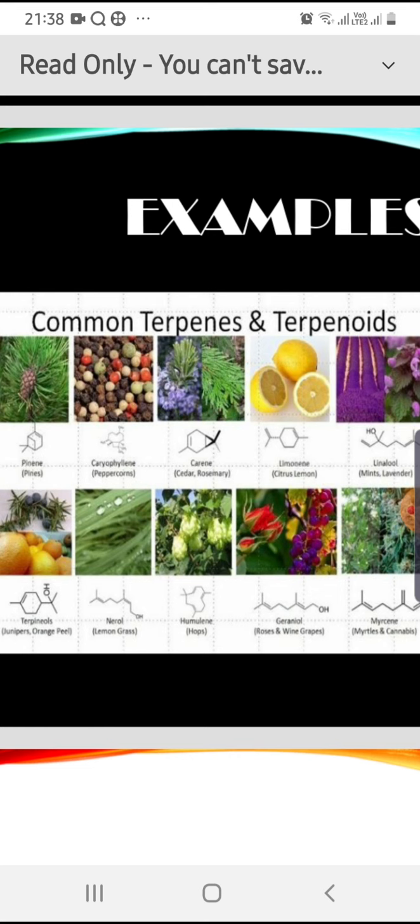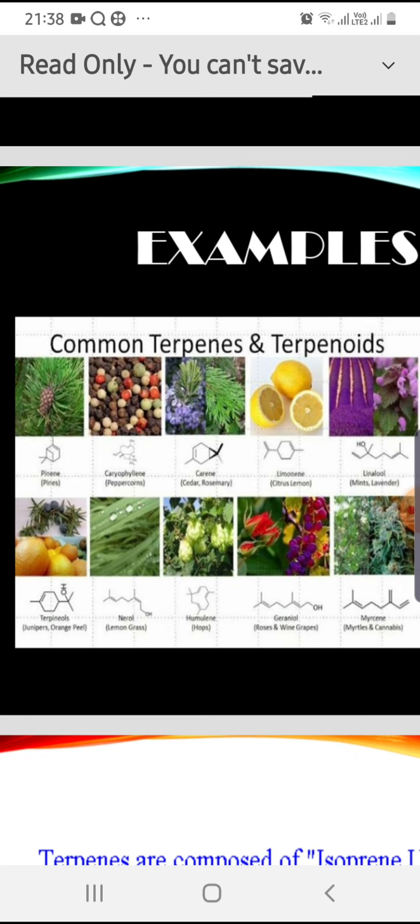Beta carotene. It contains 40 carbon atoms and 11 conjugated double bonds. It has a very high lambda max value. The red color of carrot is due to beta carotene. As far as the structure of terpenes is concerned, it can be acyclic like myrcene, geraniol, citral. It can be monocyclic, for example, limonene, phellandrene, menthol, etc. It can be bicyclic also, which is present in alpha pinene, beta pinene.